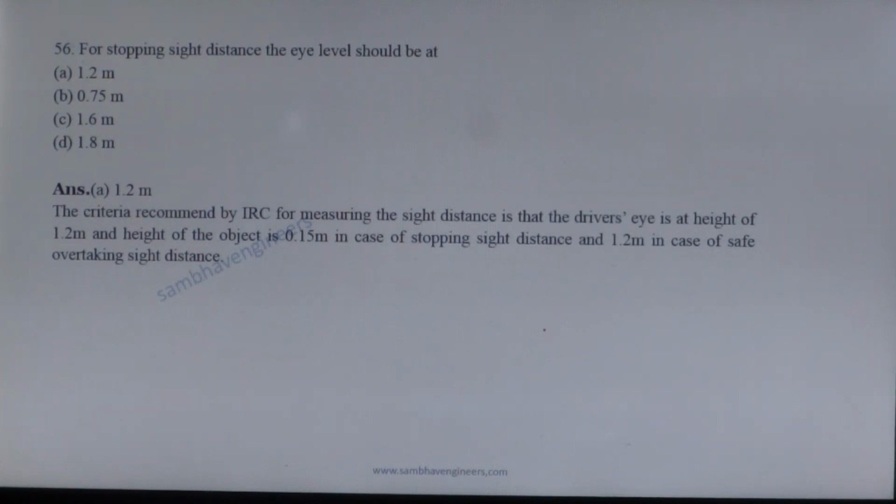Next question. For stopping sight distance, the eye level should be at? According to IRC criteria, for measuring the sight distance, the driver's height is taken as 1.2 meter and the object height is taken equal to 0.15 meter. In case of overtaking sight distance, the height of the driver and object is taken as 1.2 meter.